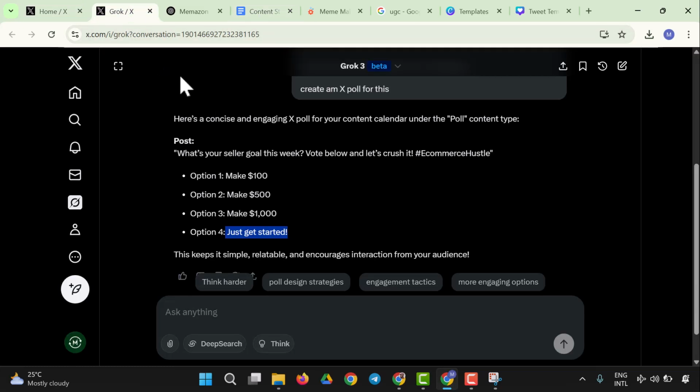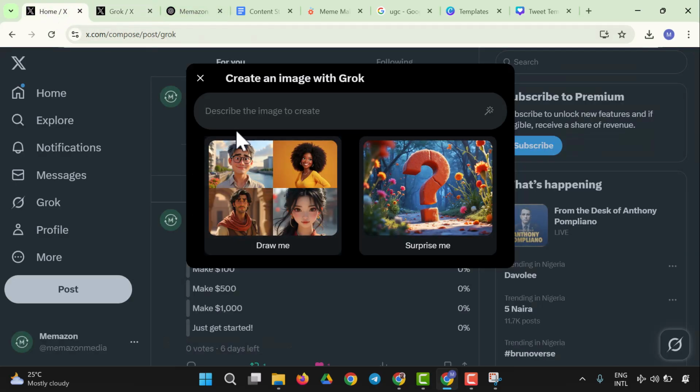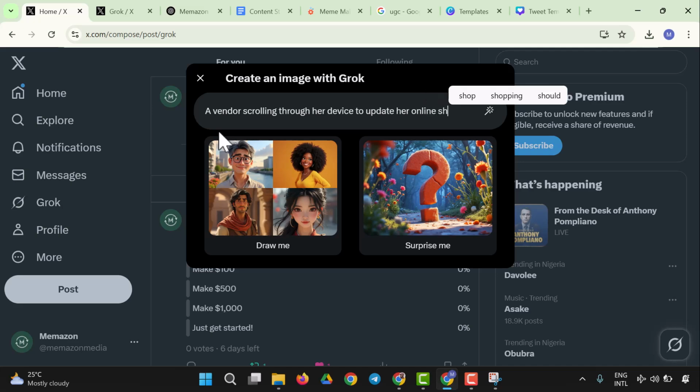So let's say we want to create a vendor scrolling through a device to update our online shop. So let's see how this goes.